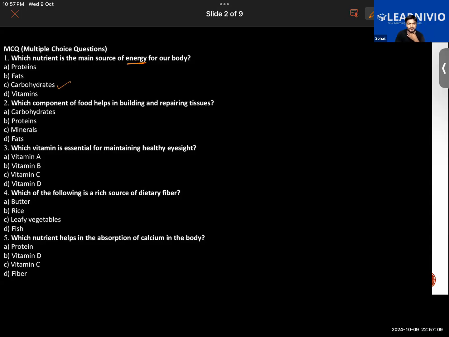Which component of food helps in the building and repair of tissues? Protein. Protein, well done. Next. Which vitamin is essential for maintaining healthy eyesight? Yes, sir, only one. Okay, take your time, no issue.